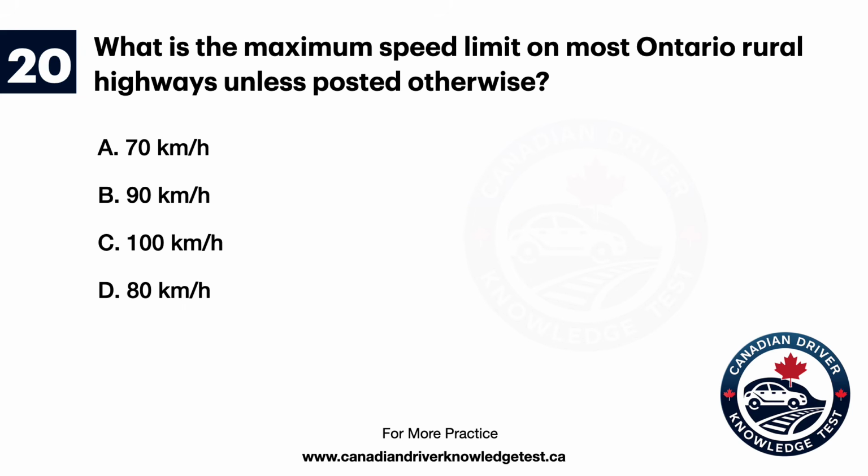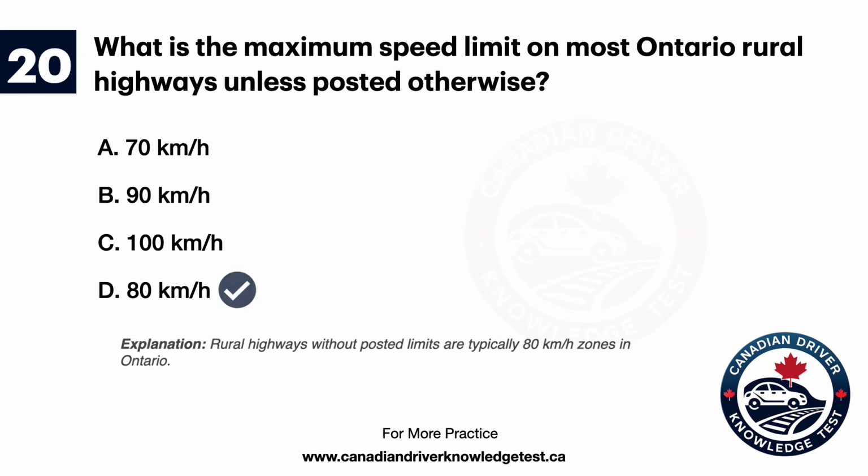Question 20. What is the maximum speed limit on most Ontario rural highways, unless posted otherwise? A. 70 kilometers per hour. B. 90 kilometers per hour. C. 100 kilometers per hour. D. 80 kilometers per hour. The answer is D. 80 kilometers per hour. Explanation: rural highways without posted limits are typically 80 kilometers per hour zones in Ontario.